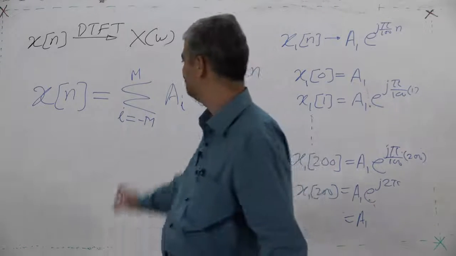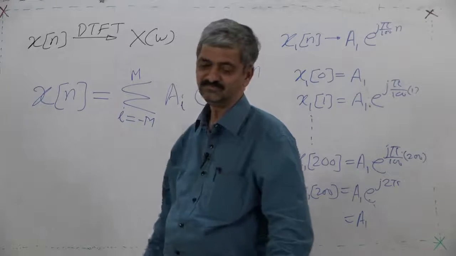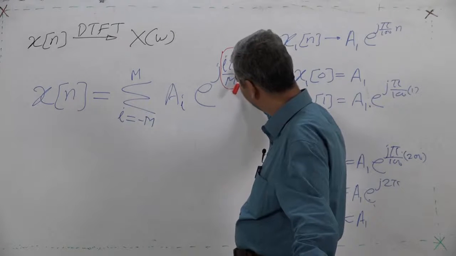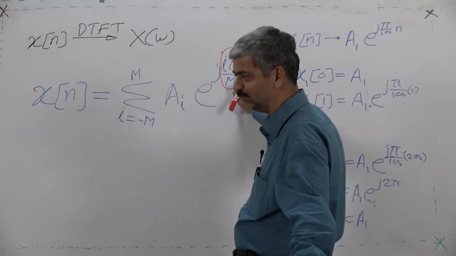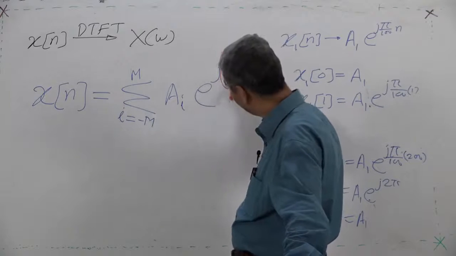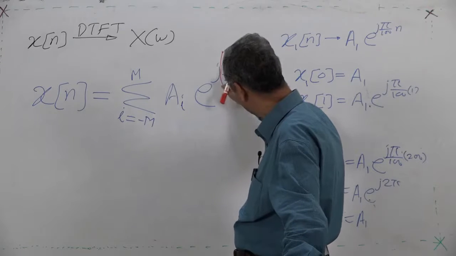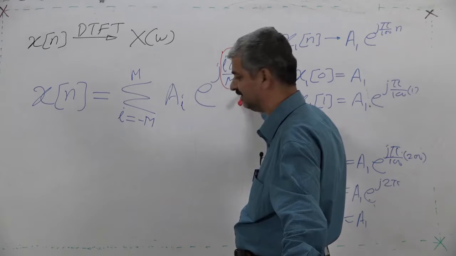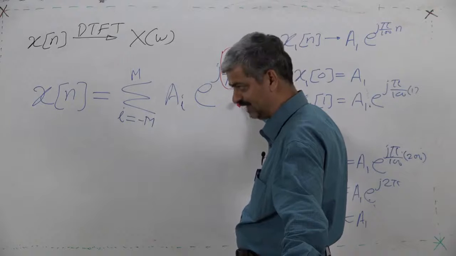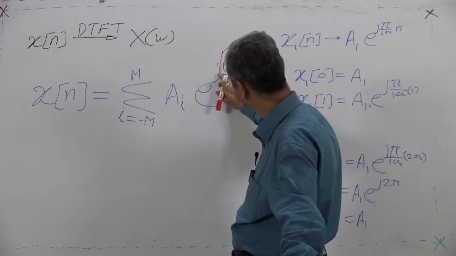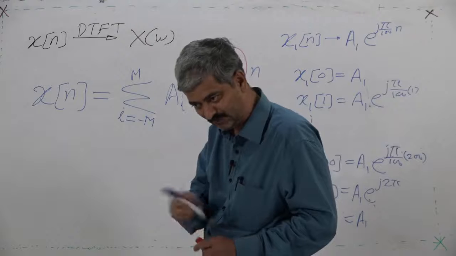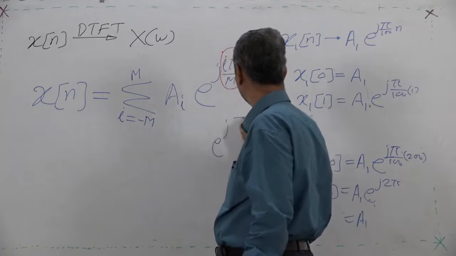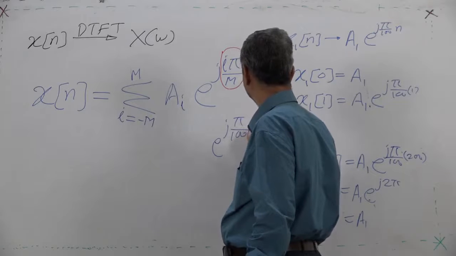So if I take m equal to 1000, then for i equal to 1, the angle is pi upon 1000. For the ith component, it will be having j pi upon 1000 into n. So for i equal to 1, it would be e raised to j pi upon 1000 n.